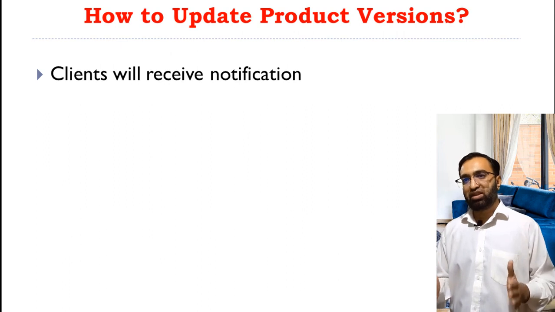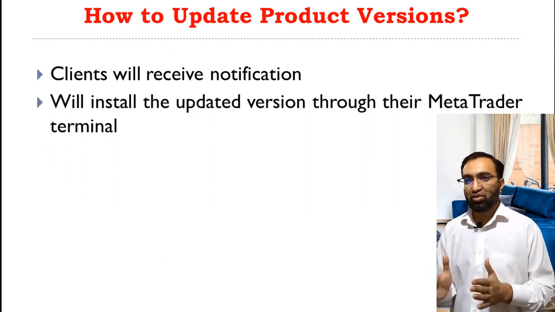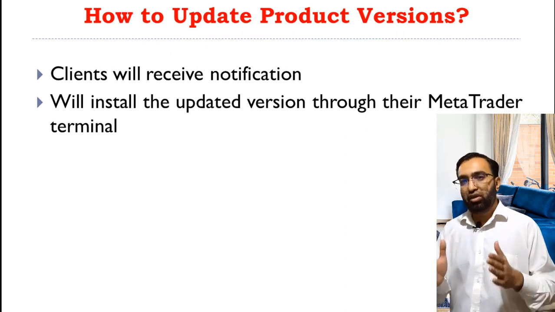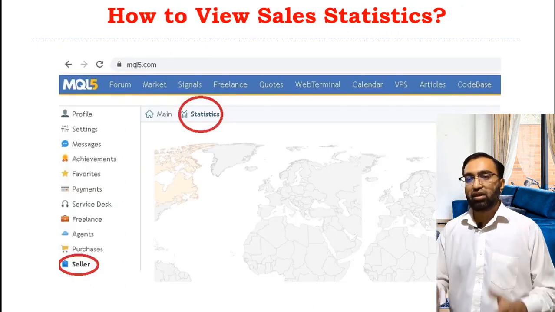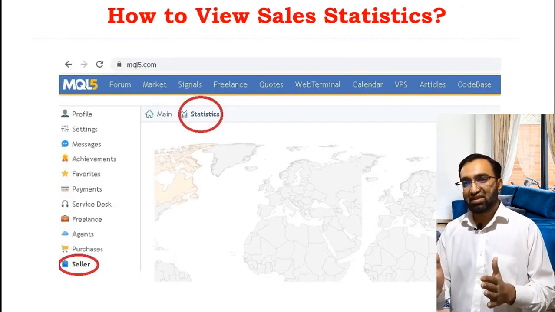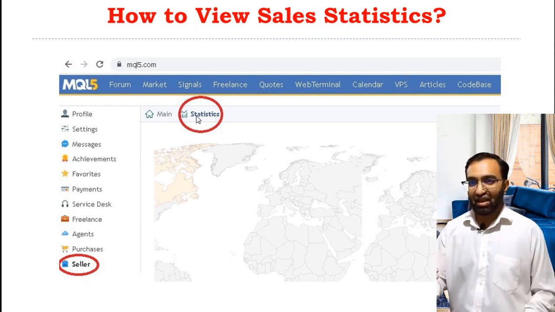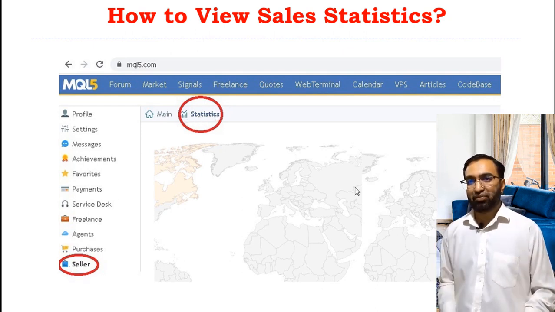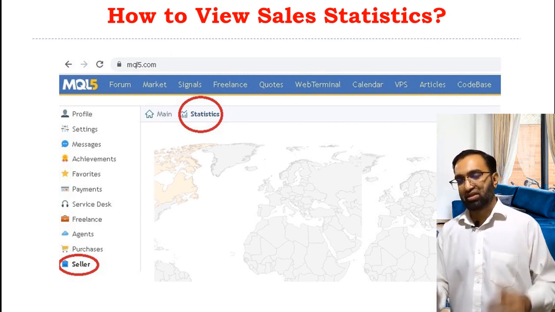How to update product versions? As soon as you publish an update of your software, your clients will receive an upgrade notification and will be able to install the updated version through their MetaTrader terminal. How to view sales statistics of your product? Go to the Seller section and then click on Statistics. Here you can also see the geographical distribution of your sales.